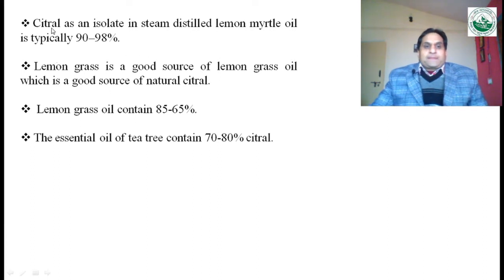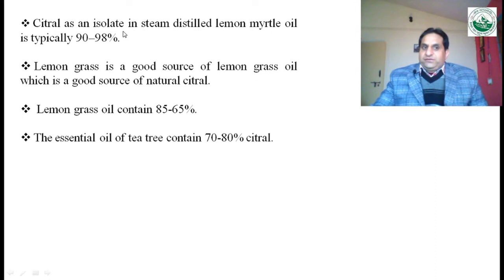It is isolated from steam distilled lemon myrtle oil, which typically consists of 90 to 98% citral. This lemon myrtle is commonly found in Australia, and the oil obtained from this species consists of 90 to 98% citral.